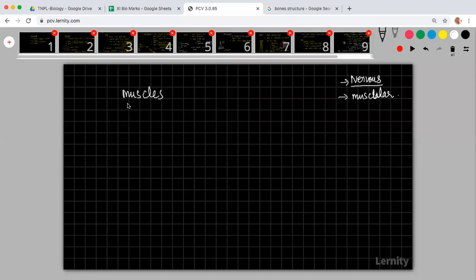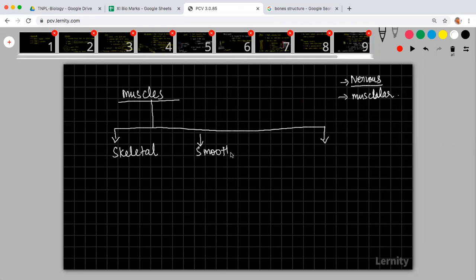Muscles are also connective tissues. Three types of muscles are there: skeletal muscles, smooth muscles, and cardiac muscle.